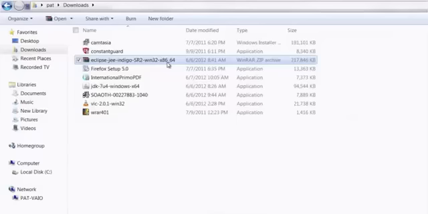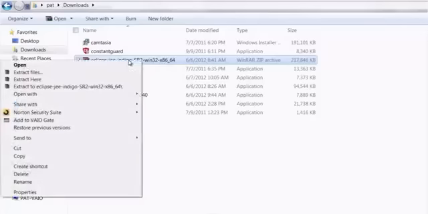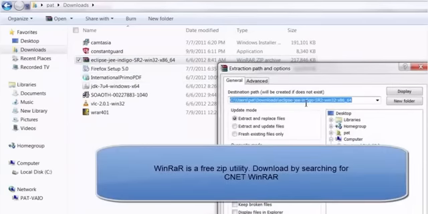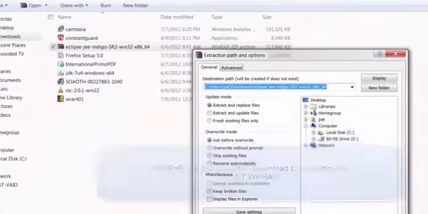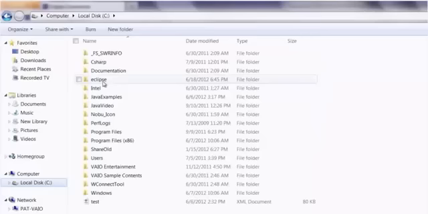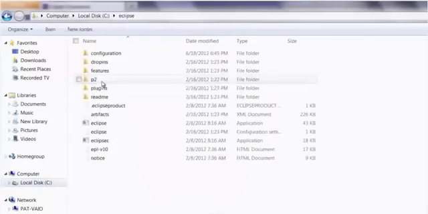Once you download the 64-bit or 32-bit Eclipse Java Enterprise Edition, all you have to do is right click, extract files. You can install WinRAR to extract files, and then just click on OK, or you can extract it anywhere. It's just a direct extraction. In my case, I have extracted to this Eclipse folder in C drive.